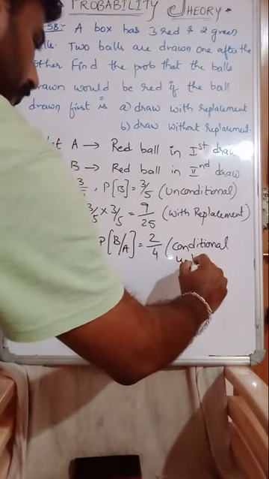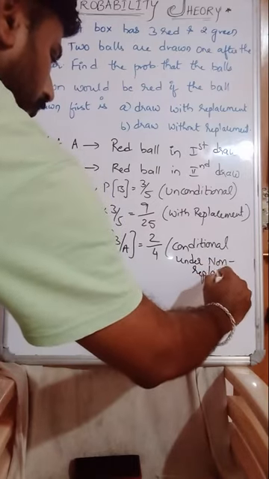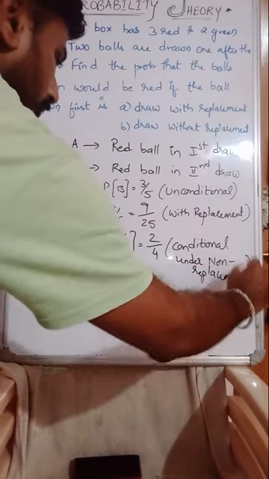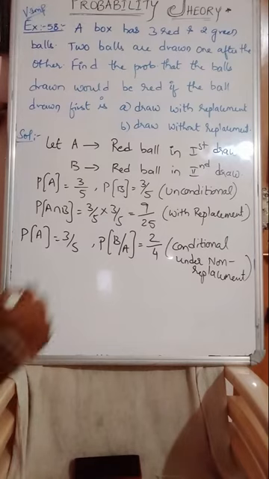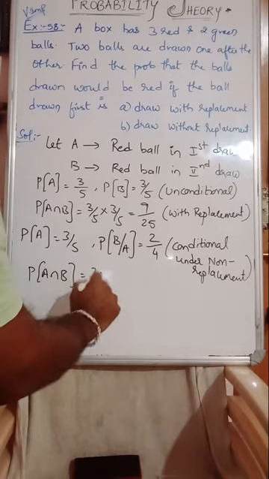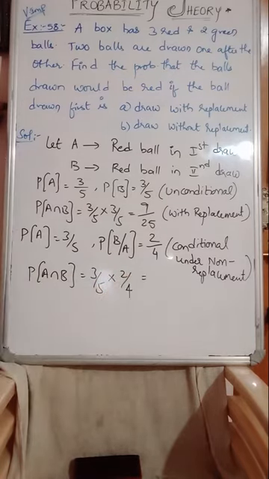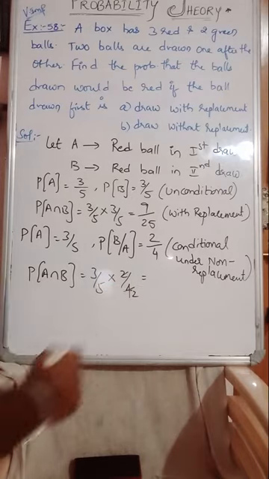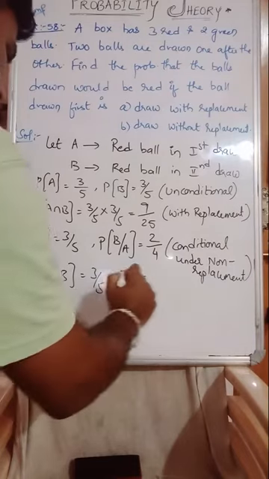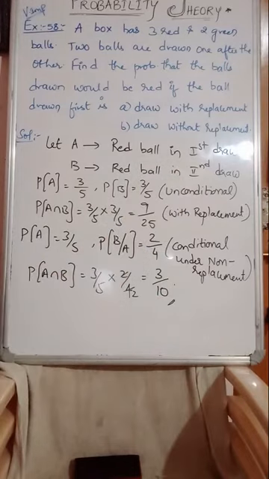This case is conditional under non-replacement. You understand, guys? Conditional under non-replacement. Therefore P of A and B is 3 by 5 into 2 by 4. So 3 by 5 into 2 by 4 how much? Just check. 3 ones, 3 twos are 6. So the answer will become 3 into 1, 3 by 5 into 2, 10. 3 by 10. This is the solution. Very simple, guys.